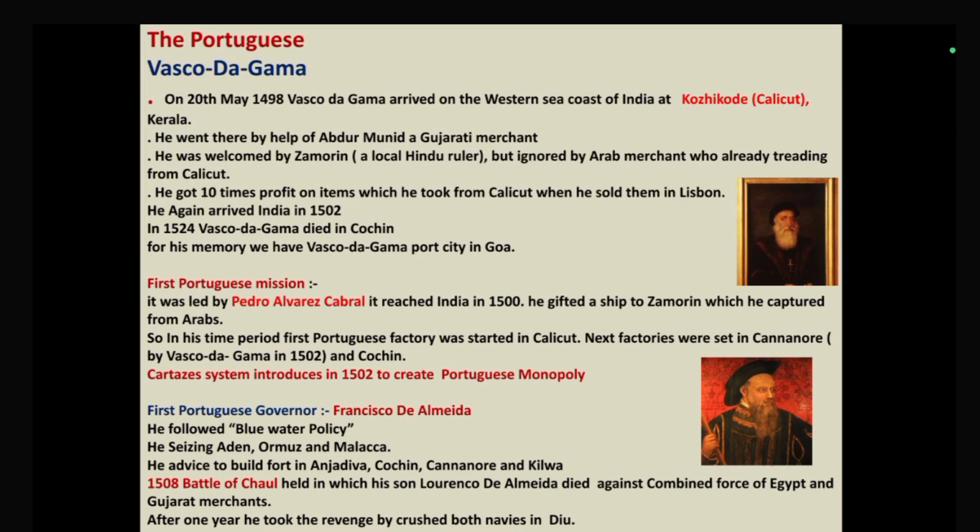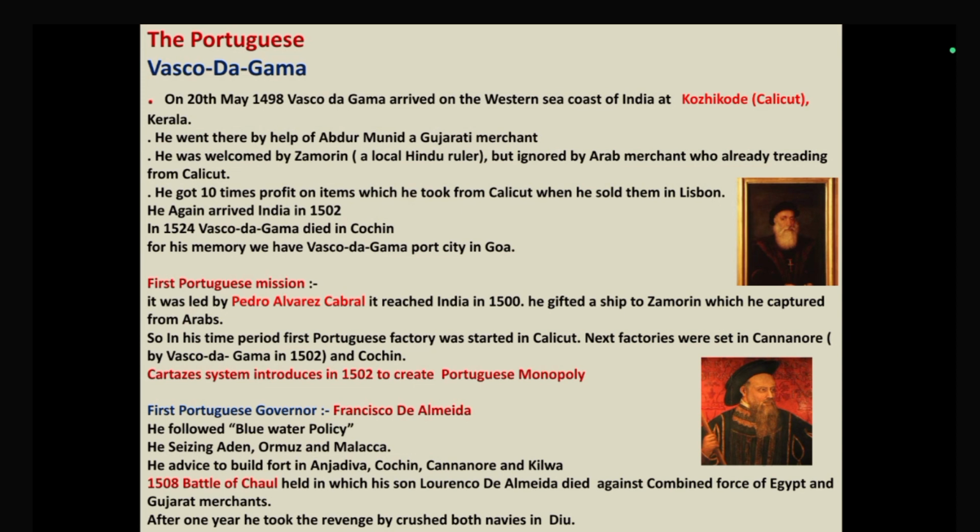For that reason, in 1508 one battle was fought. This is known as the Battle of Chaul. Okay, Chaul, Battle of Chaul. In this battle, the son of Francisco de Almeida, Lourenco de Almeida, died. He was killed by Egyptian and Gujarati merchants.